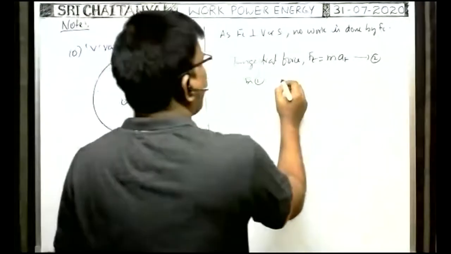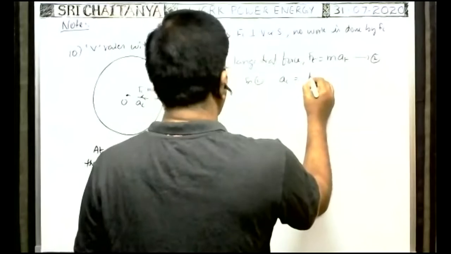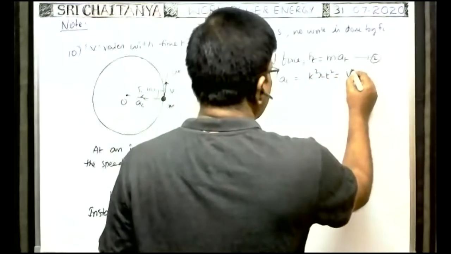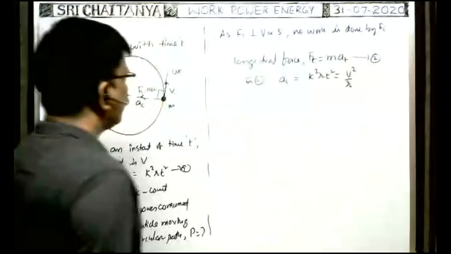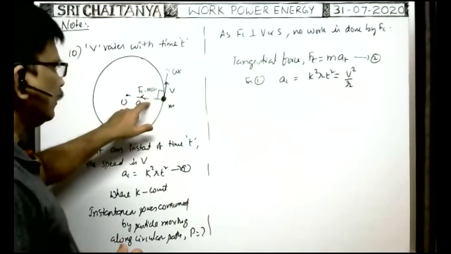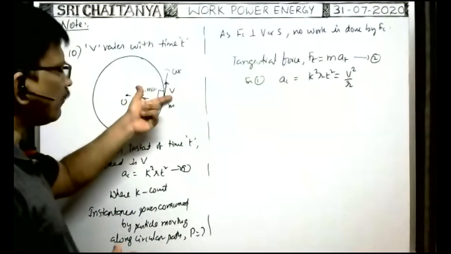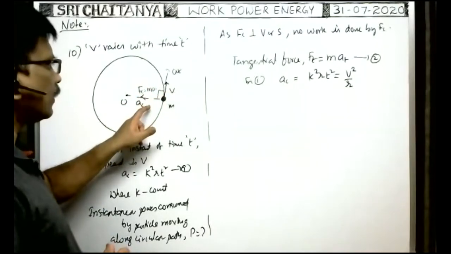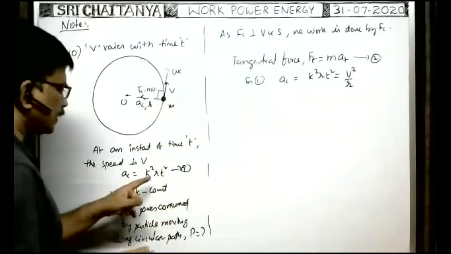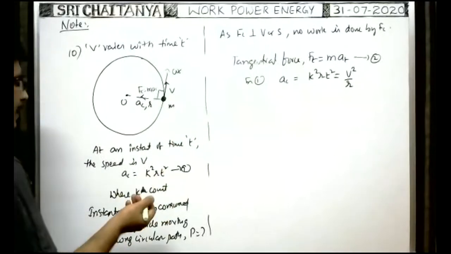So, centripetal acceleration ac is equal to k square r t square, which is given. But as you know, centripetal acceleration is equal to v square by r. At an instant of time t, suppose the speed of the particle is v, then centripetal acceleration can be written as v square by r, where r is the radius of the circular path.